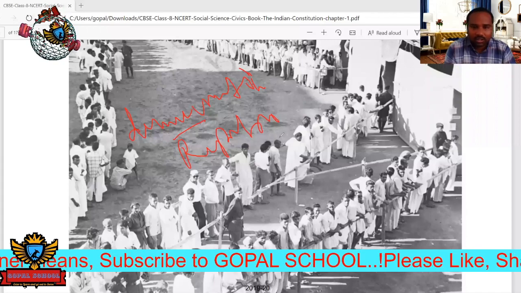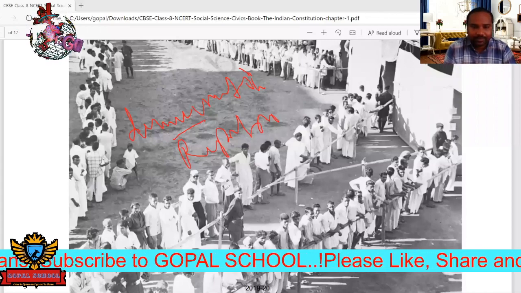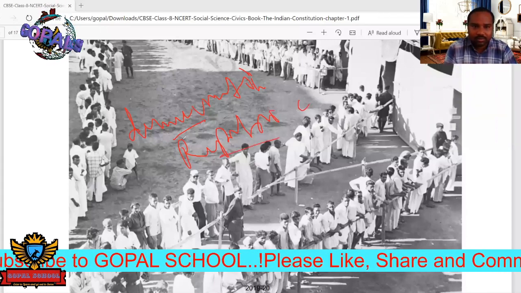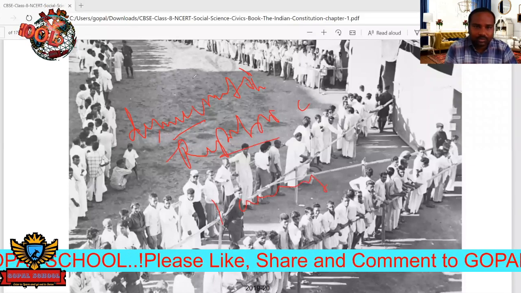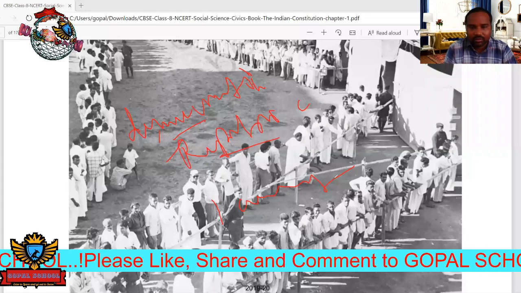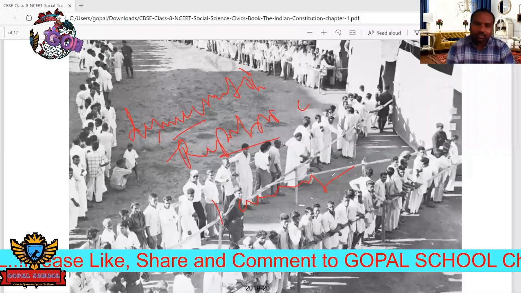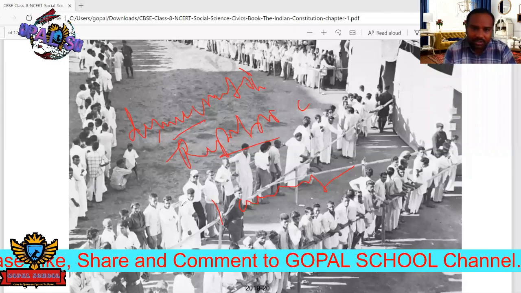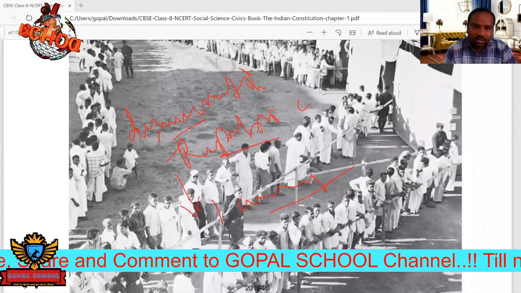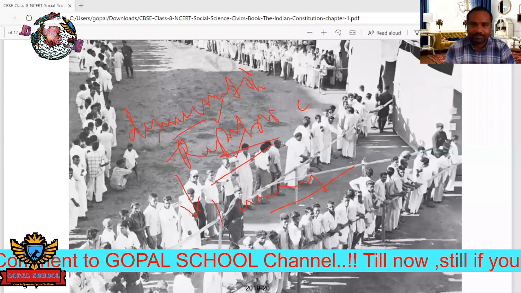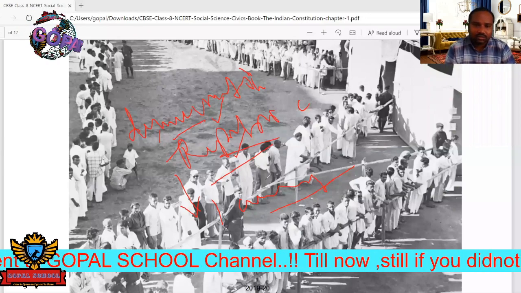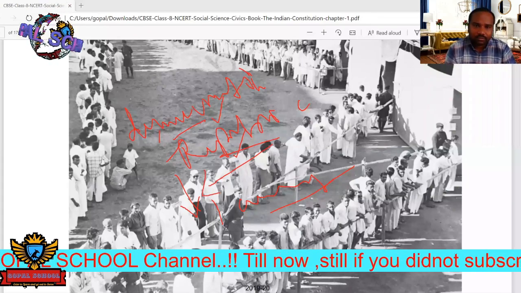These are the two principles provided by the Constitution of India. Very important. Democracy and republic mean all powers are given to the people. It also tells us like that. So let's move forward.